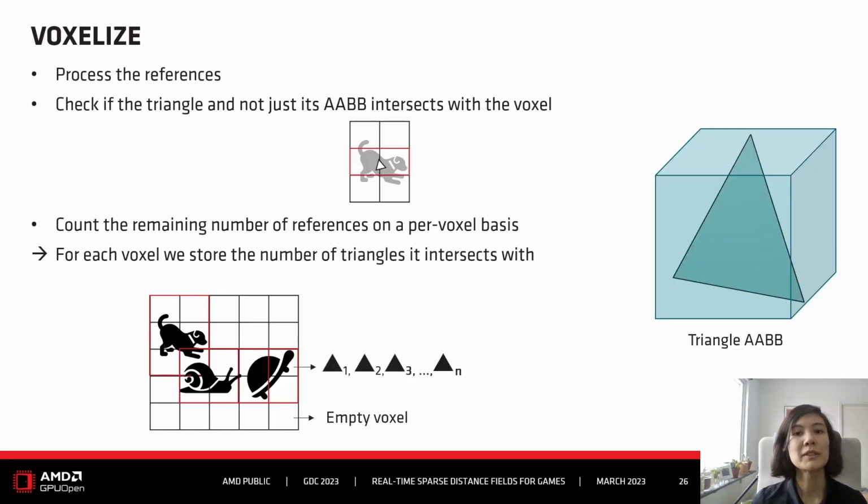The next step is to process these references, because we need to verify if each is actually a valid reference, so if our triangle really intersects this voxel and not just its AABB. This way we end up with a list of voxels and the triangles they really intersect. So the end result of this step is that we have, for each voxel, a list of triangles. This also identifies the empty voxels, and for empty voxels, we are done at this stage.